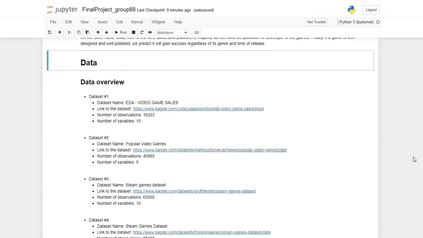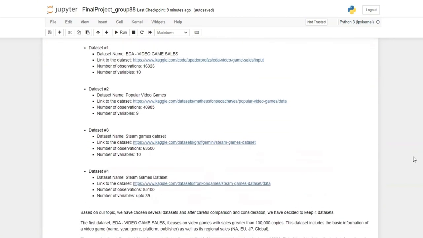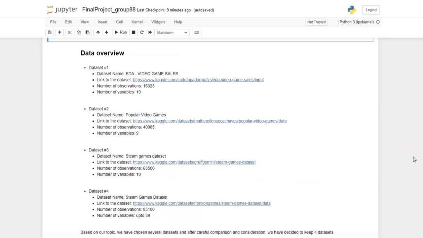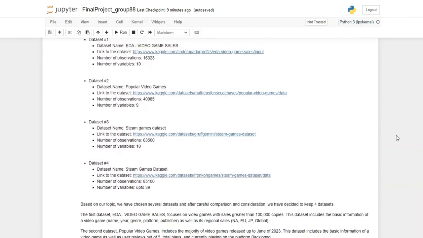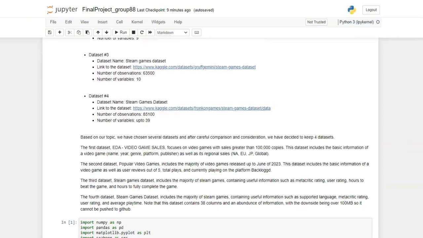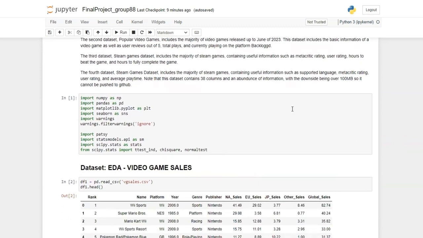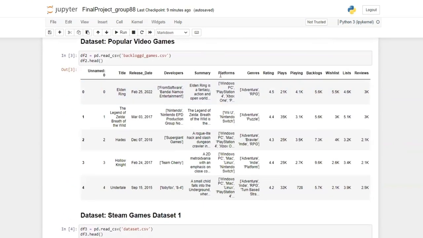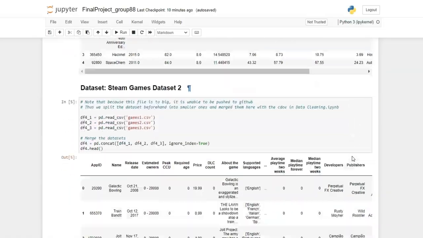We went over Kaggle and found 4 datasets that we decided to use. There are many more, but some of them contain duplicate information or are flawed in some way, whether a lack of data or a lack of explanation of what a variable means. These are the 4 we decided to use, and each of them contains interesting variables like supported languages, time to complete, sales, etc. And here's a quick glance at each of our datasets.